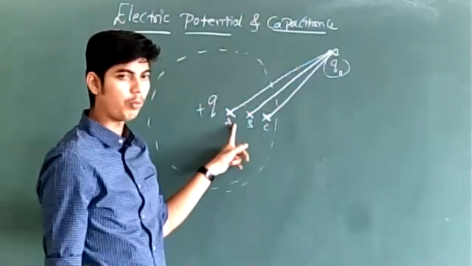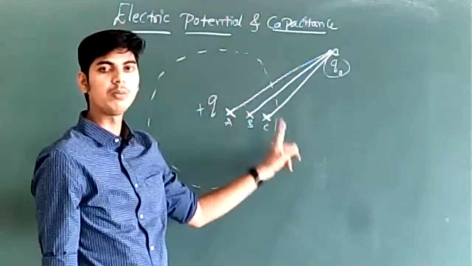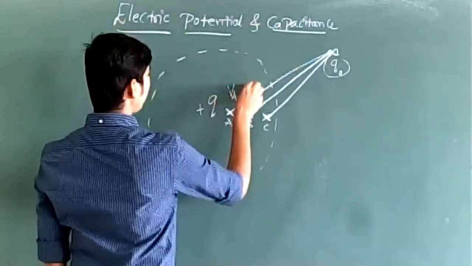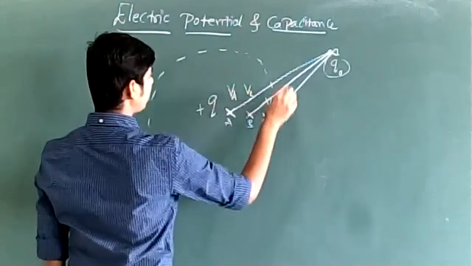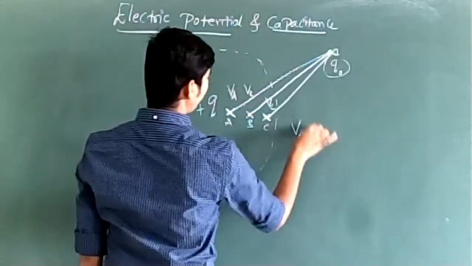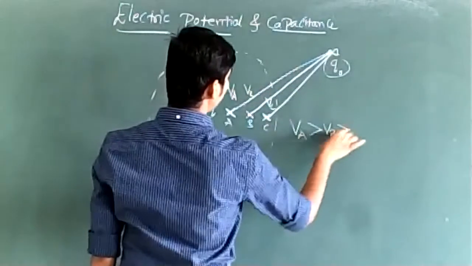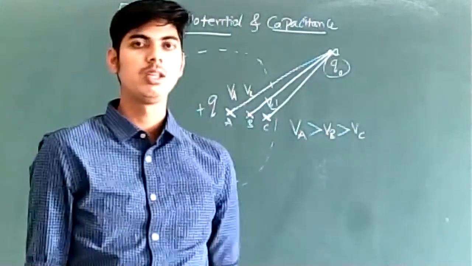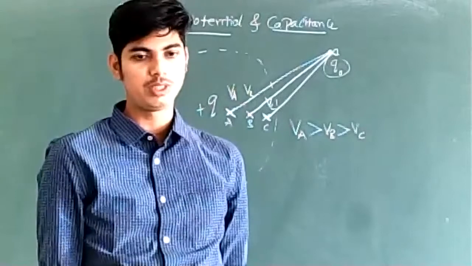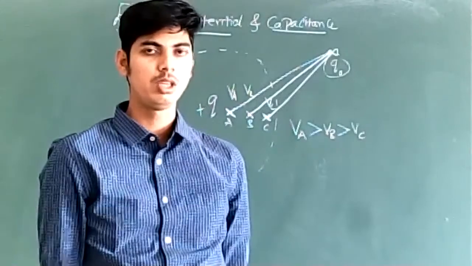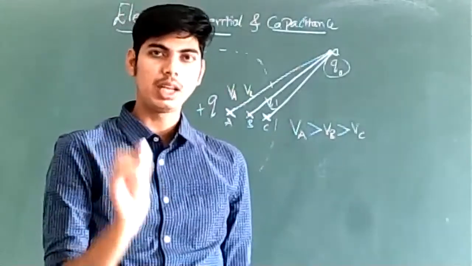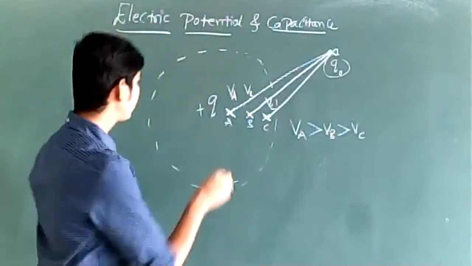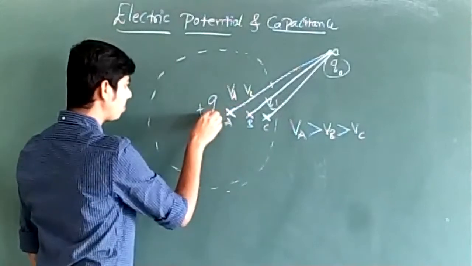That means potential at point A, potential at point B and potential at point C will be different. If I write potential at point A as VA, potential at B as VB and potential at C as VC, VA will be greater than VB, and that will be greater than VC. This will be the relationship, right? So potential at a point in the electric field depends upon the distance of that point from the source charge.